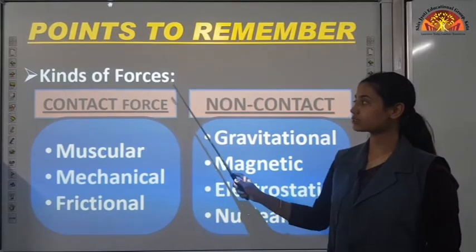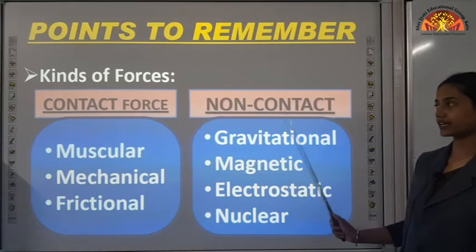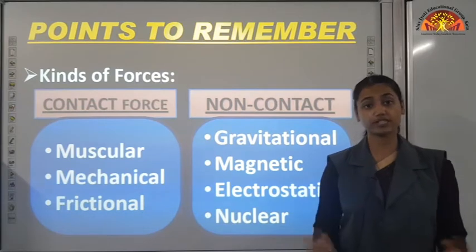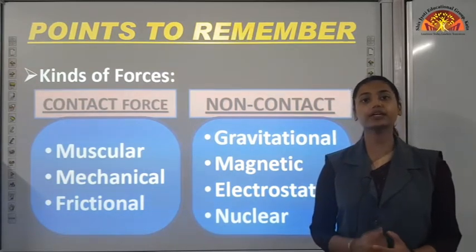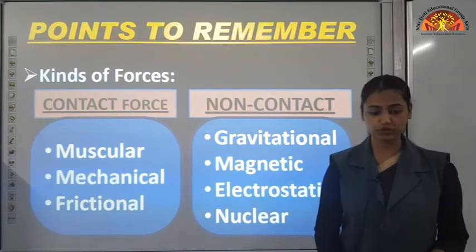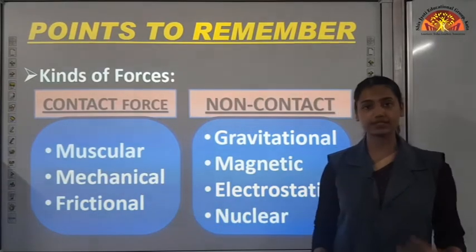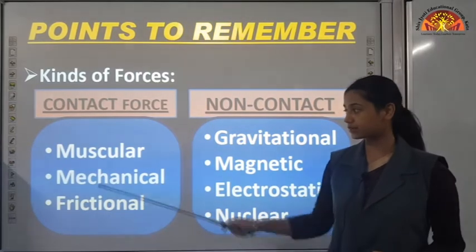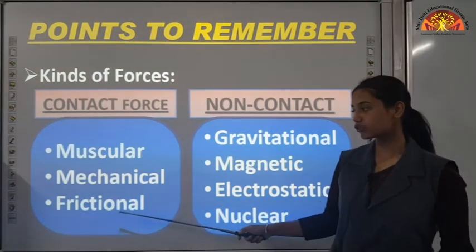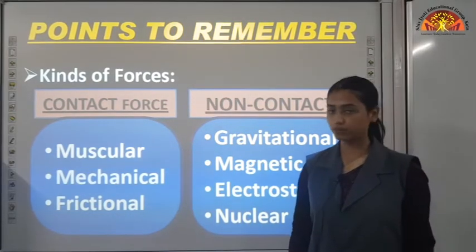Then kinds of forces. There are two types of forces, contact force and non-contact force. Contact forces are the forces in which physical contact is a must. There should be touching, there should be physical contact between two objects. That type of force is contact force. Examples: muscular force, in which the force is applied by using our muscles. Then mechanical force, by using machines. And frictional force, this is the opposing force which opposes the motion of any object.